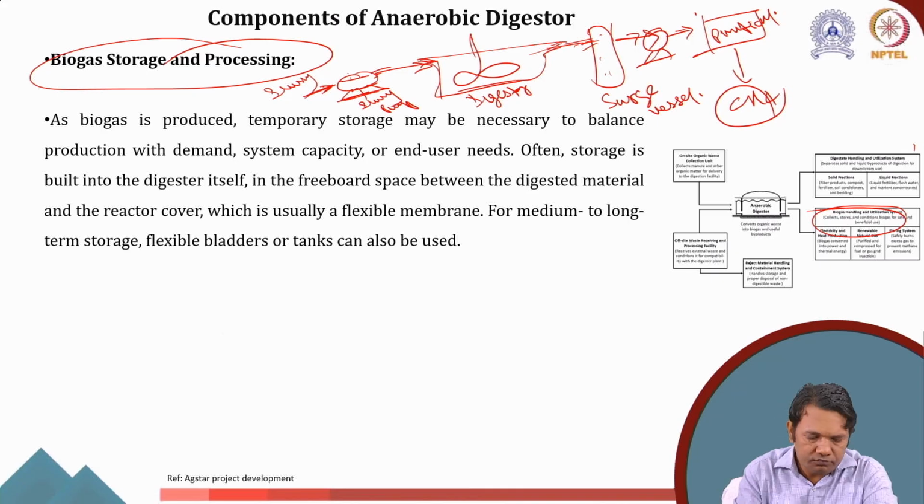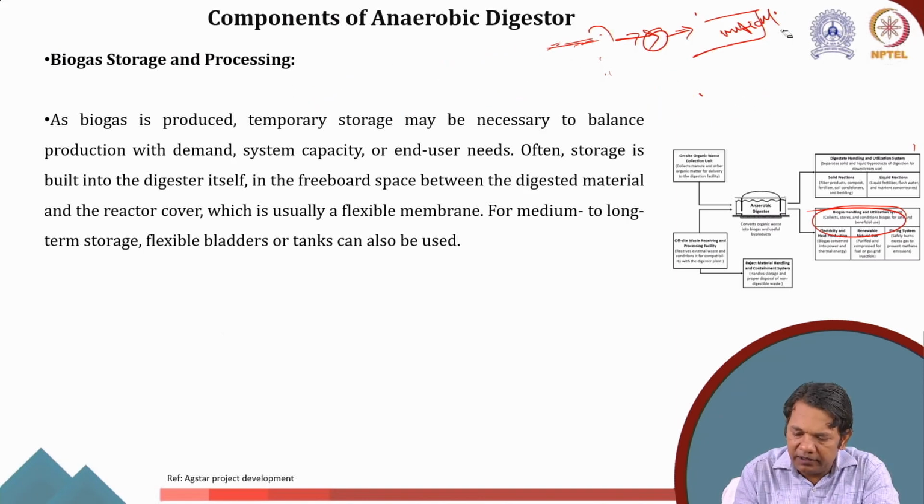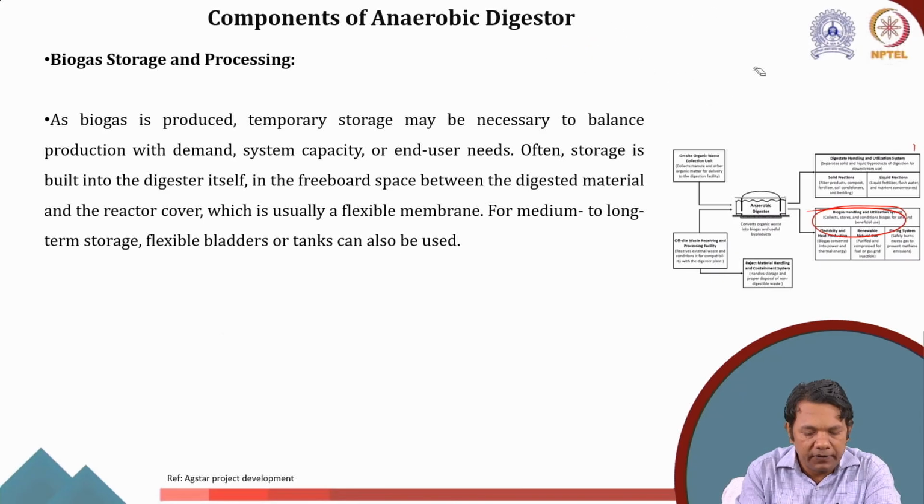As I said, the biogas produced necessarily requires temporary storage. One idea, of course, is to avoid fluctuation or to balance the production with demand. Now this storage is built into the digester itself.